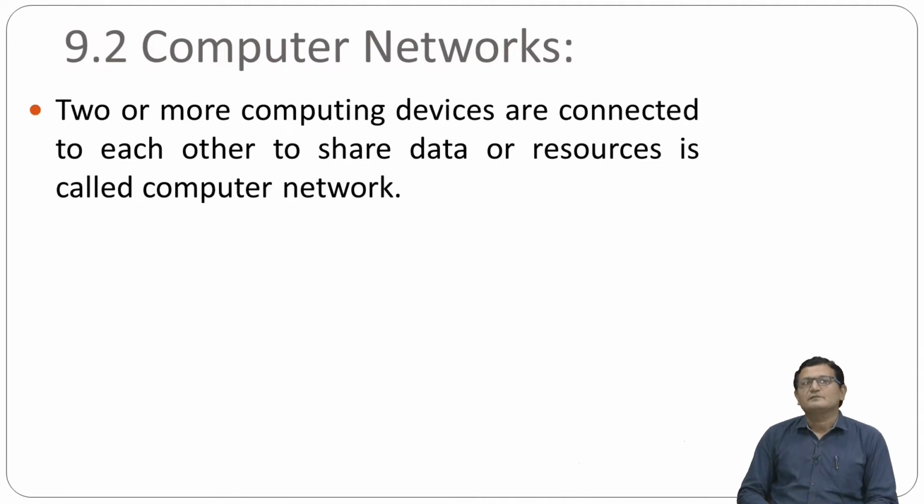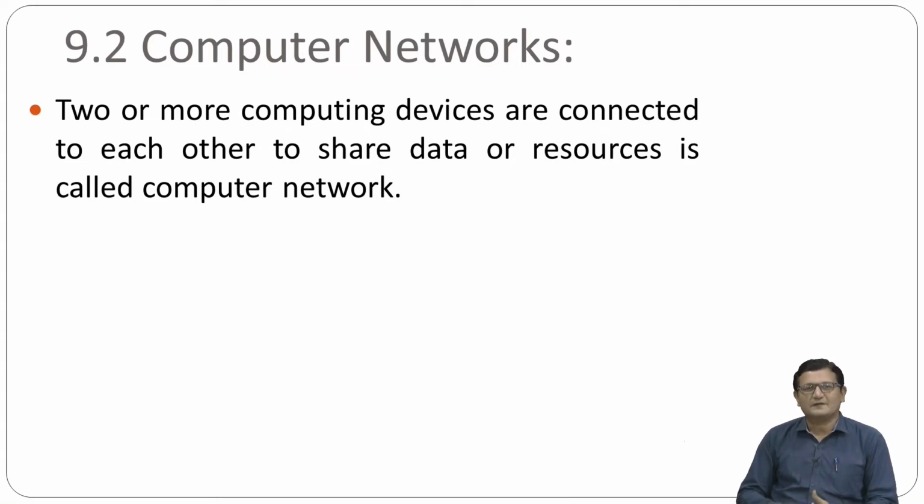Now we will define computer networks. A network can be a connection of two or more devices. Those devices can be anything. Suppose we talk about televisions. In Ahmedabad city we have multiple television sets, and one city cable operator is connecting all the televisions. So that can be a network. If you talk about BSNL landline telephones, the different telephone devices are connected with each other, and they create a network.